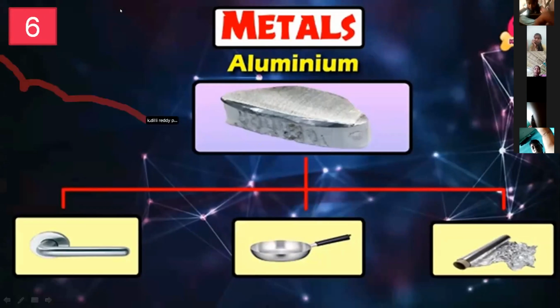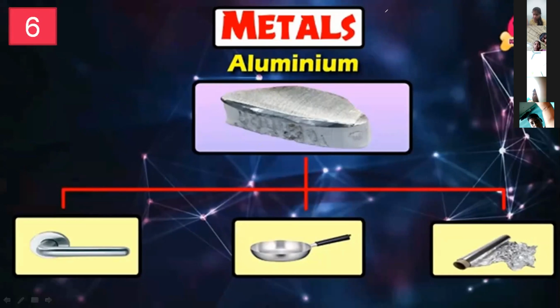Okay, aluminum. Aluminum is also one of the metals. It is used in homes and for cooking utensils. One is the door handle, another is the cooking utensil pan, and another is an ornament. These three items are made up of aluminum. Aluminum is white in color and it is very soft. Okay. Next, sir.